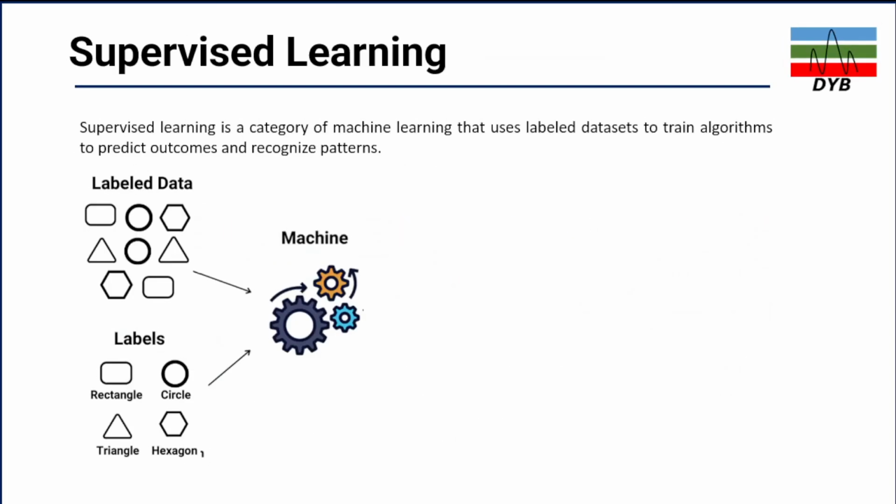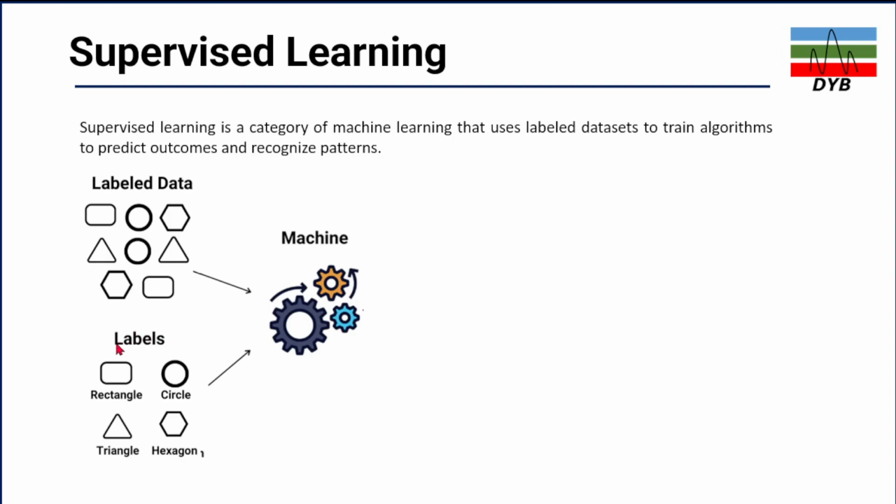So the first one is supervised machine learning. Supervised machine learning is a category of machine learning that uses a labeled dataset to train the algorithm to predict outcomes and recognize patterns. So let's say in this you label your data. You have this input data: we have the circle, the pentagon, triangle, hexagon, and rectangle.